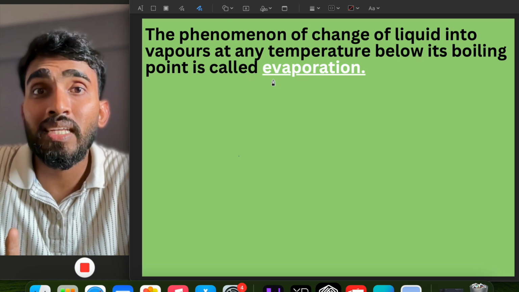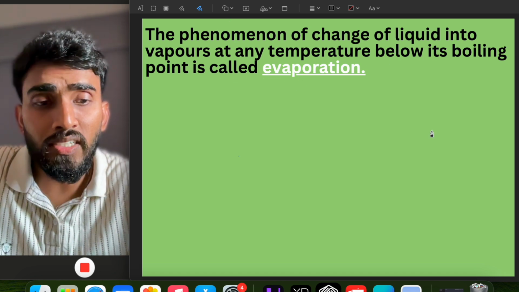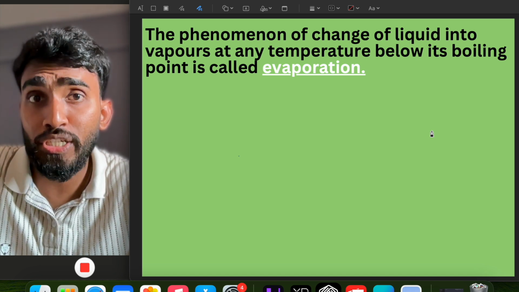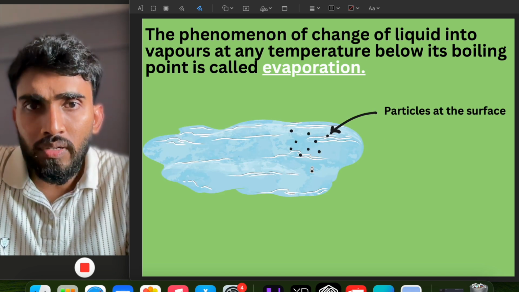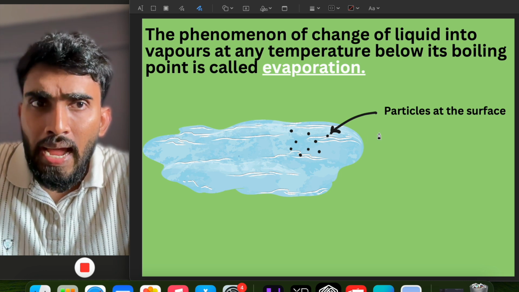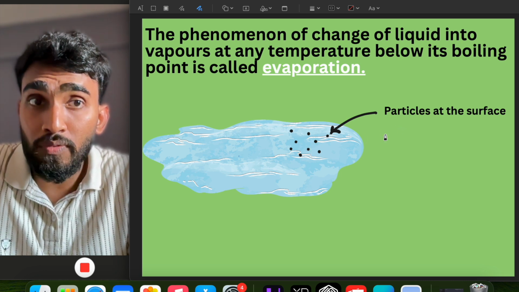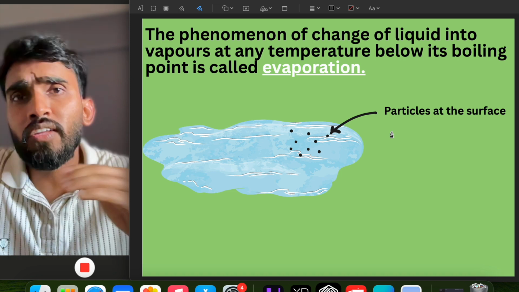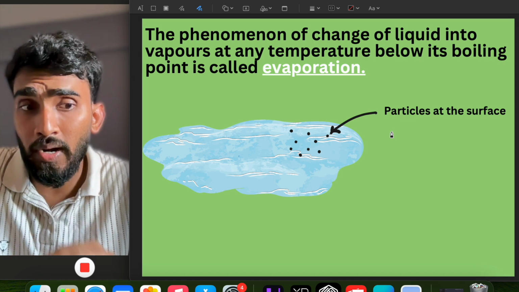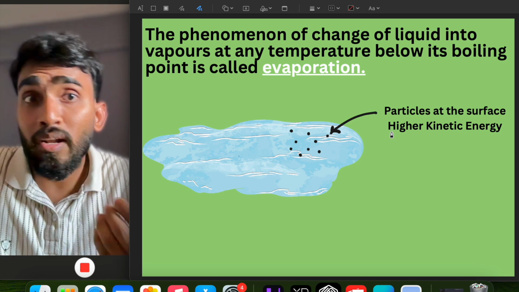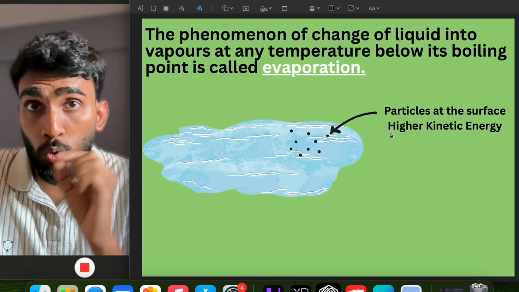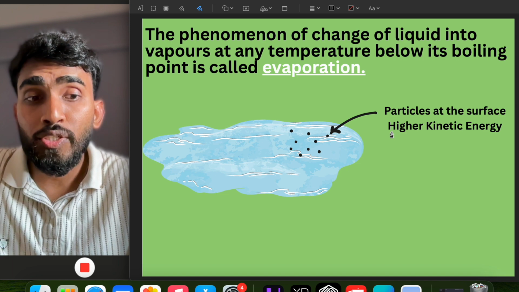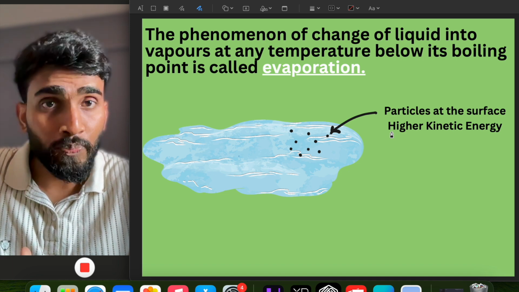That is called evaporation. So let us understand how this evaporation process occurs. So here is some amount of water, and here are those particles which are at the surface of the water, and there is a very tiny fraction of the water particles which have a higher amount of kinetic energy. These are those particles which are at the upper surface of the water.